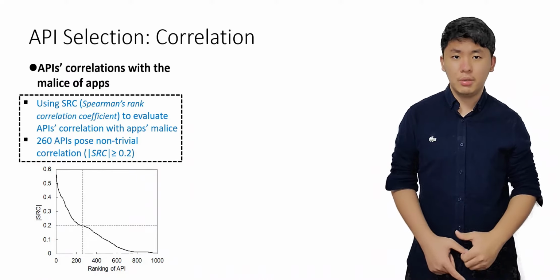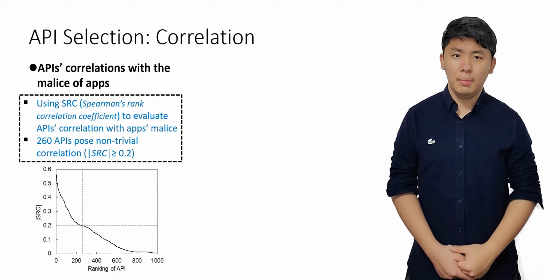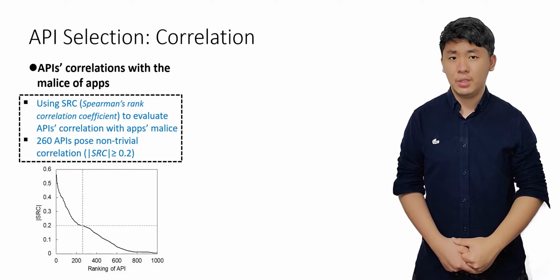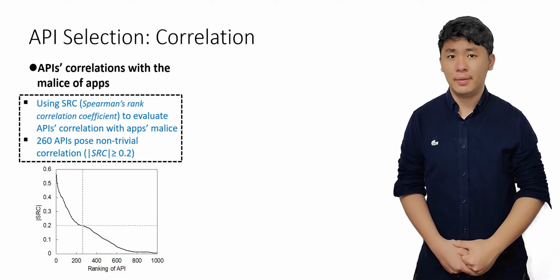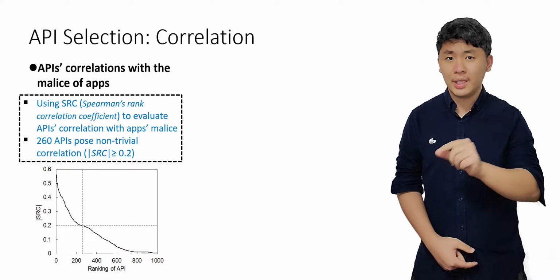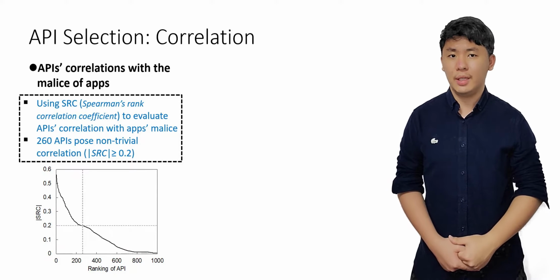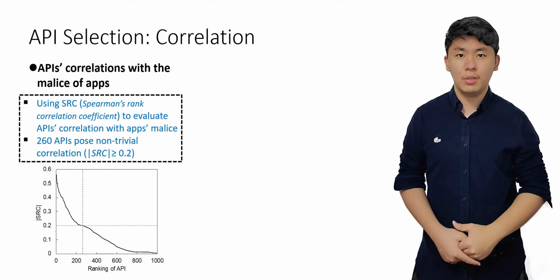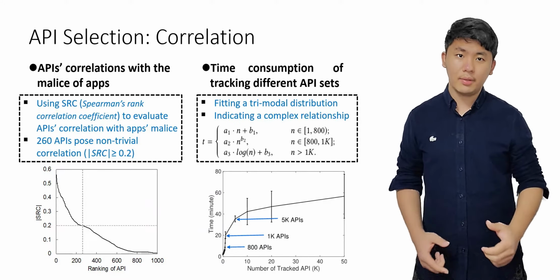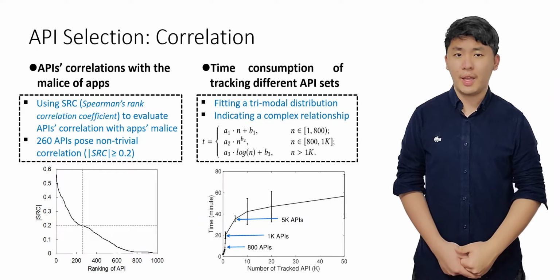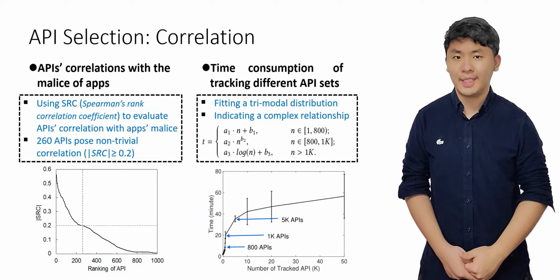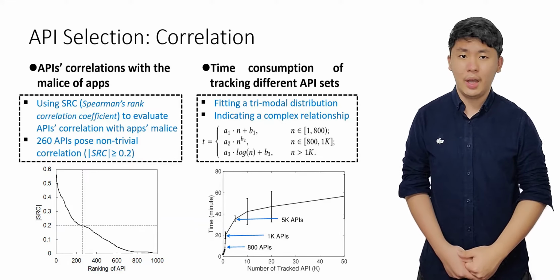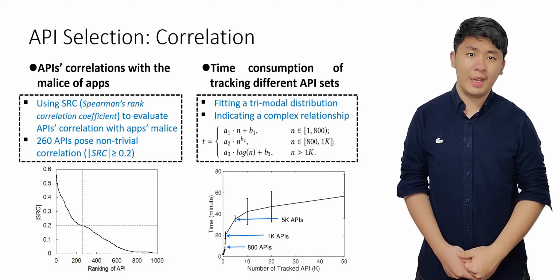First, we attempt to rank all the 50,000 APIs by their correlations with the maliciousness of apps. To measure correlation, we use the Spearman's rank correlation coefficient, or SRC for short. As we can see in the figure, only 260 APIs exhibit non-trivial correlation. We next experiment to see what impact the number of tracked APIs can bring to the time course. We rank all APIs according to their SRC and measure the time course when doing data collection.